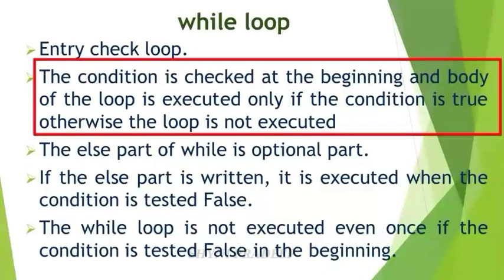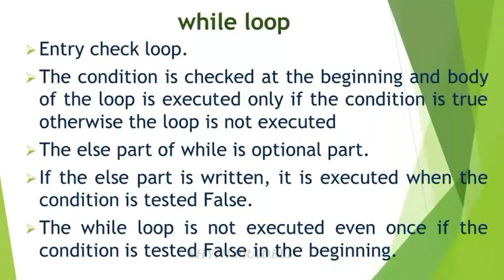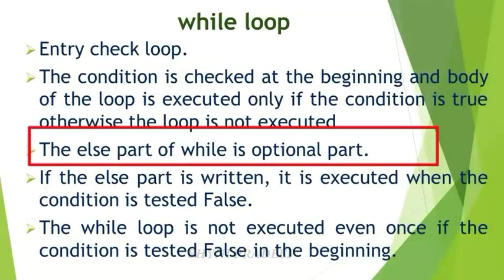Condition will be checked at the beginning of the loop, and the body of the loop, which means the block of code, is executed only if the condition is true. Otherwise, the loop is not executed. The next point, the else part is optional.